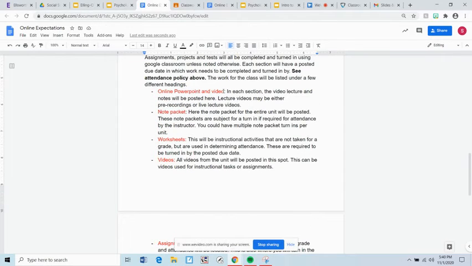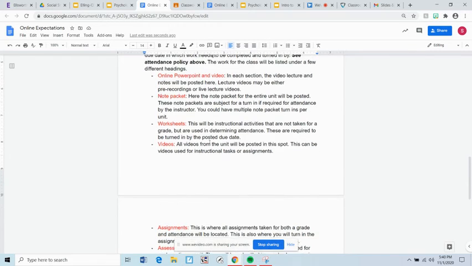This will be where I put different pre-recordings, or maybe they're live from that day that I taught. In here, there'll be the PowerPoint video, so you can go back in and watch it and take your notes with. Again, they'll be posted with the section heading that's here in red. The note packet for the unit will be posted in the note packet section, if you will. Again, make sure you're turning that in when I ask for it, filling in the blanks. It'll be found in the note packet section.